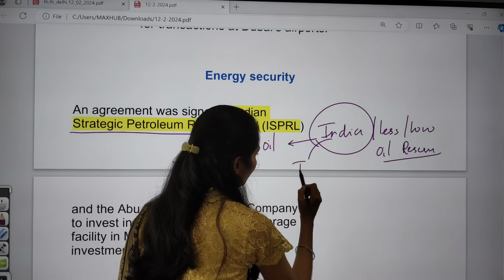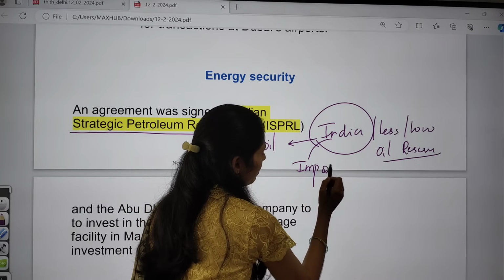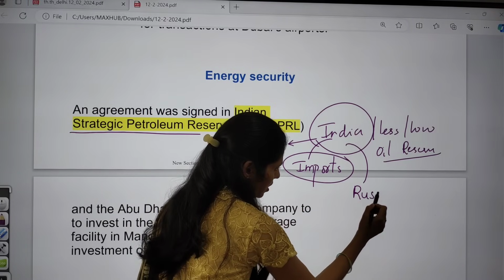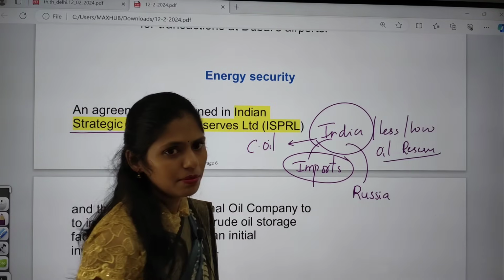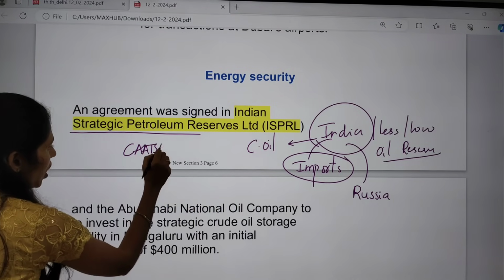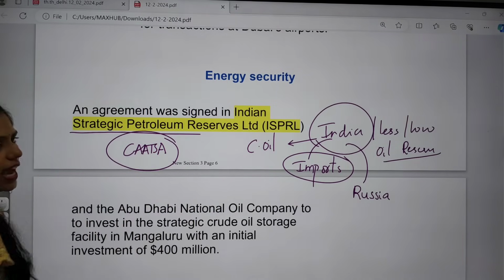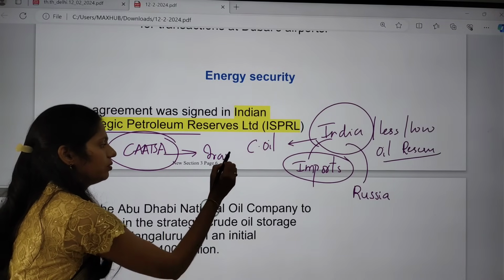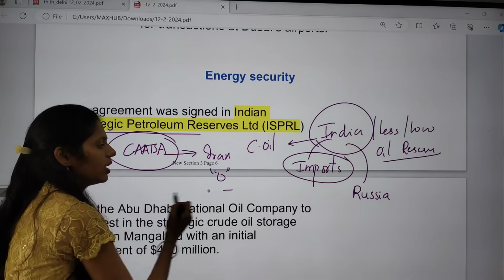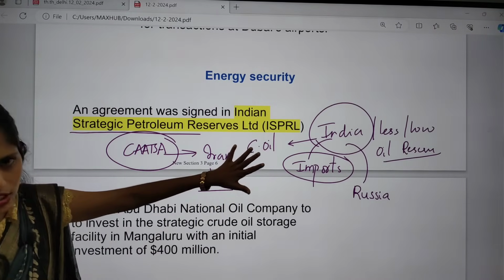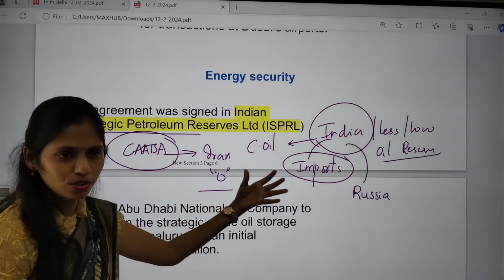We are importing from other countries. For example, we are getting crude oil at a discounted price from Russia. And we used to get it from Iran, but because of the fear of CAATSA, that is Countering American Adversaries Through Sanctions Act, we made our imports from Iran zero, and now we are searching for alternatives.